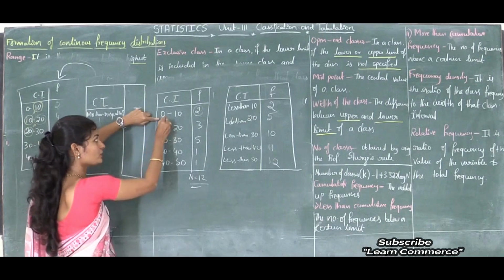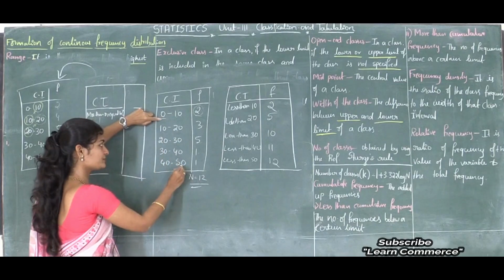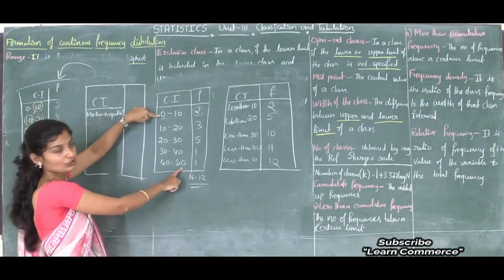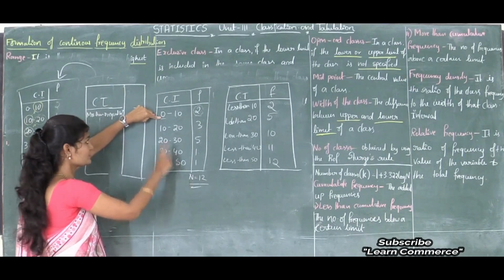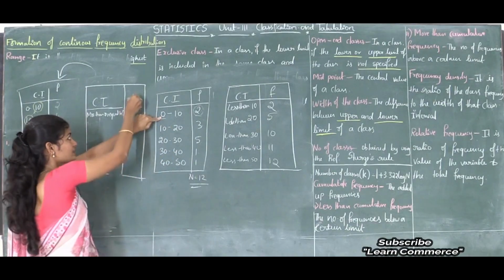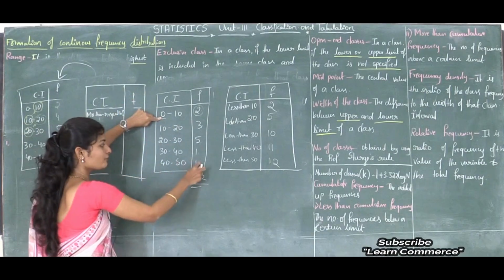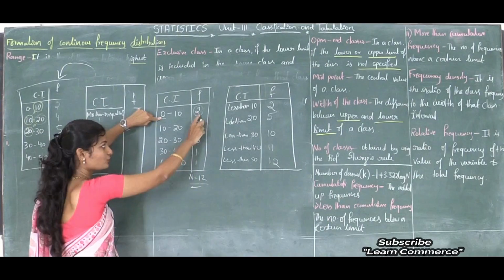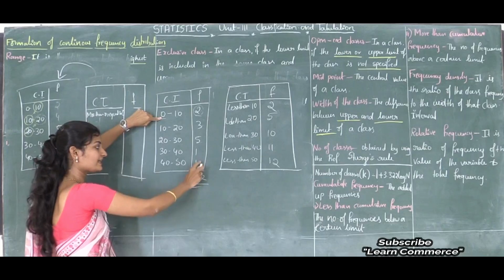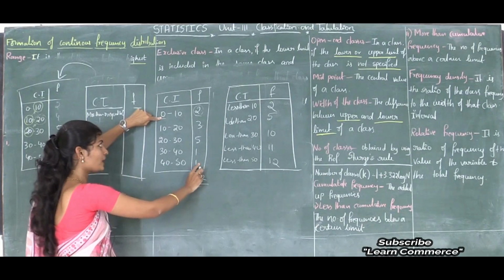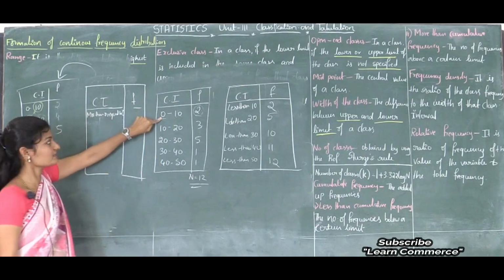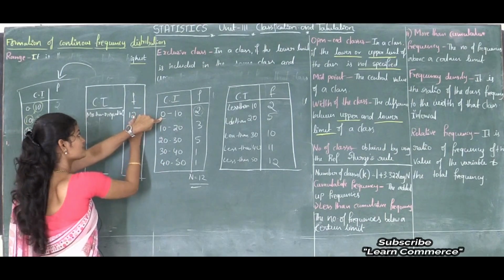More than or equal to 0 in the sense what? Here 0 to 50. See here this class limit range is 0 to 50. Correct, no? So more than or equal to 0 in the sense what? Here 0 to 50, how many observations are there? This is frequency. 1 plus 1 is 2, 2 plus 3 is 5, 5 plus 5 is 10, 10 plus 1 is 11, 11 plus 1 is 12. So that is 12 observations are there.